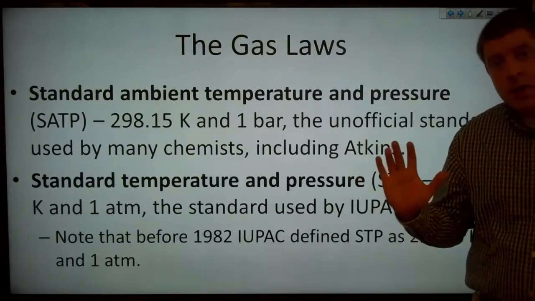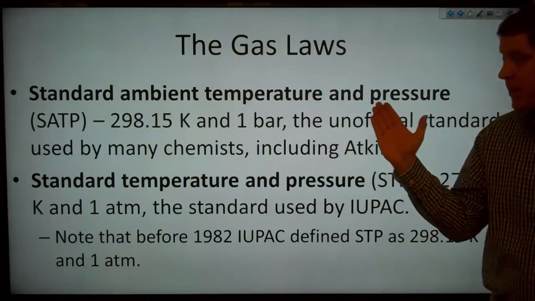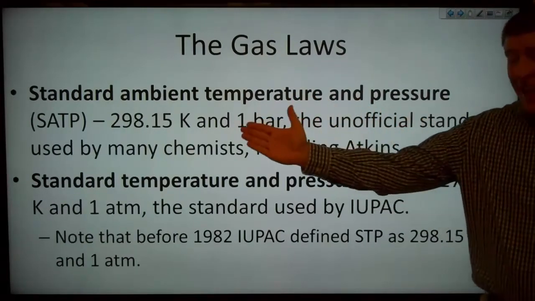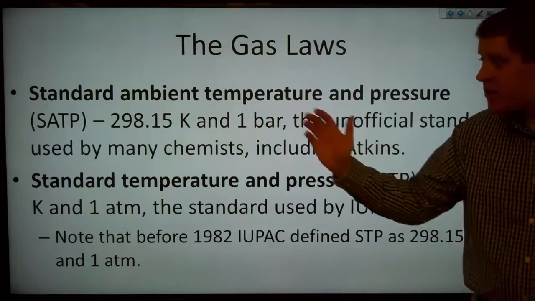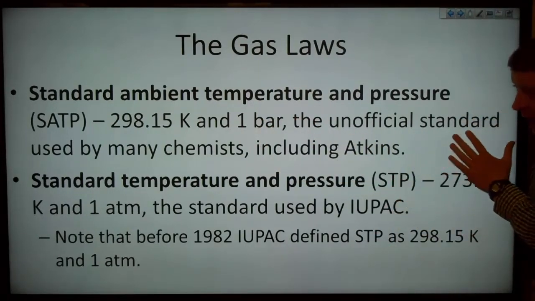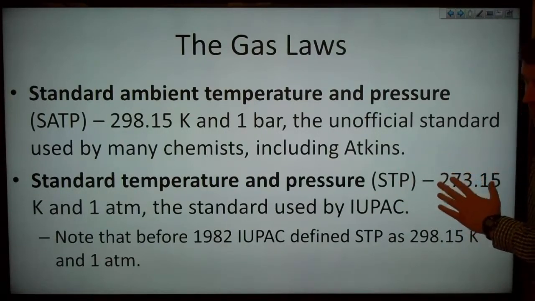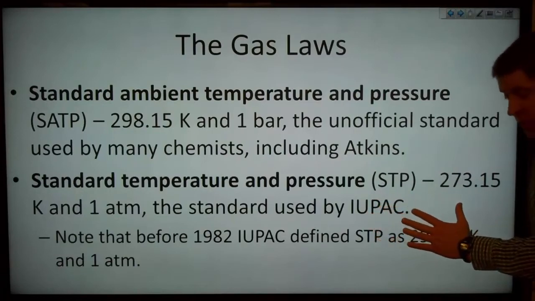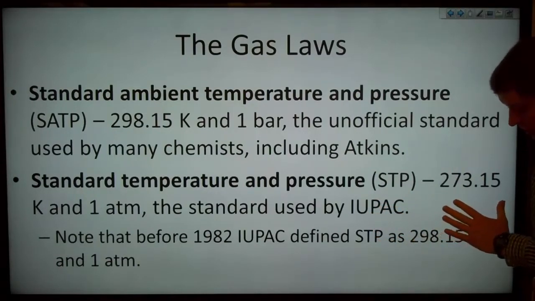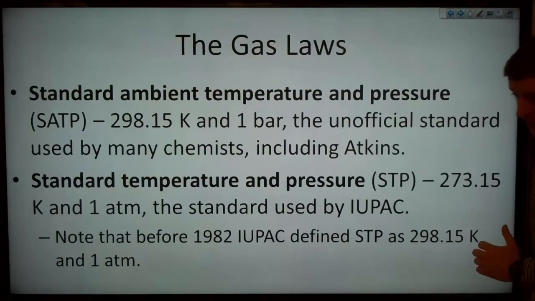So now let's define two more terms. We've got standard ambient temperature and pressure, which is SATP. This is 298.15 Kelvin and 1 bar. This is the unofficial standard used by many chemists, including Atkins. Then we also have the standard temperature and pressure, or STP. This is 273.15 Kelvin and 1 atmosphere. This is the standard used by IUPAC.